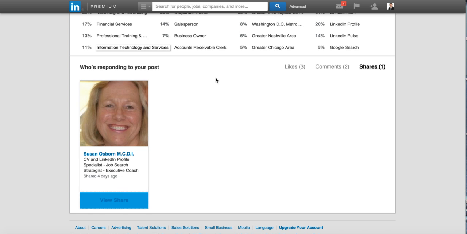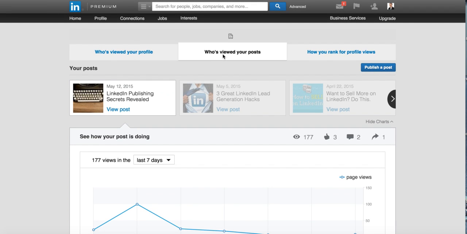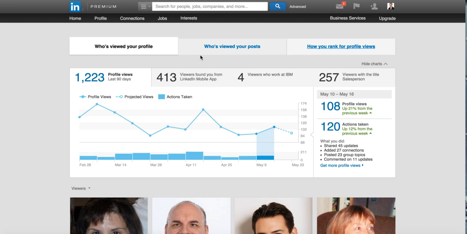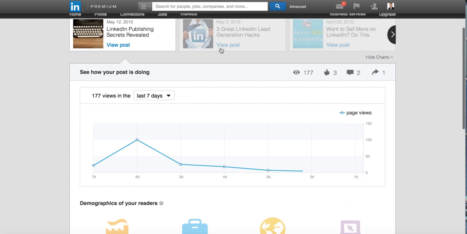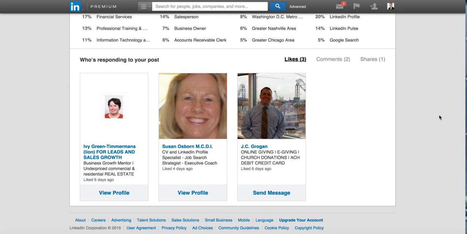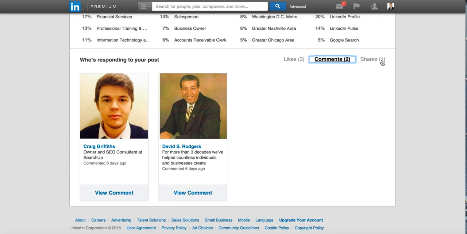Very easy, very quick. Get in there. You should have access to this. If you don't, you'll get it soon. Again, it's just in the same area as where you normally see who's viewed your profile, who's viewed your posts, how you rank for profile views. Just click on this one. It's a gold mine. It's a gold mine for leads because these are the people that want to talk to me, basically, that are engaged enough to like it, to comment, to share it.